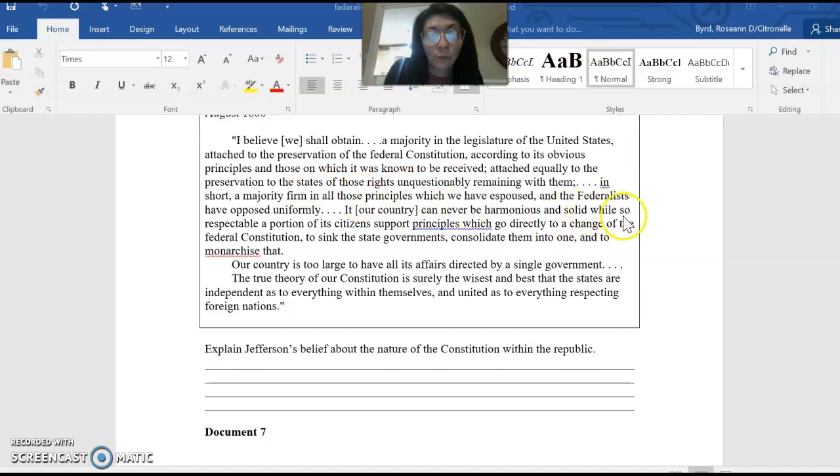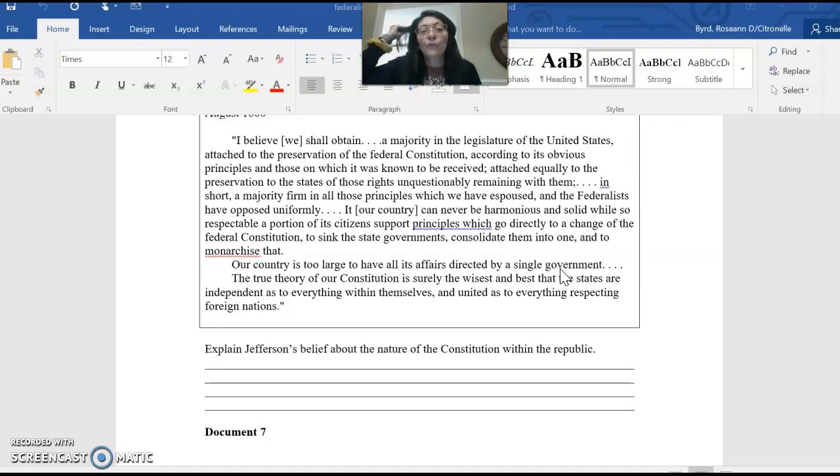Our country can never be harmonious and solid while so respectable a portion of its citizens support principles which go directly to a change of the federal constitution, to sink the state governments, consolidate them into one, and to monarchize, or to make a monarchy. Our country is too large to have all its affairs directed by a single government. This is something that he restates all the time about the regions being so distinct and so different, and it being best that local governments do the governing. Local governments handle the affairs of their particular constituents and their particular people.